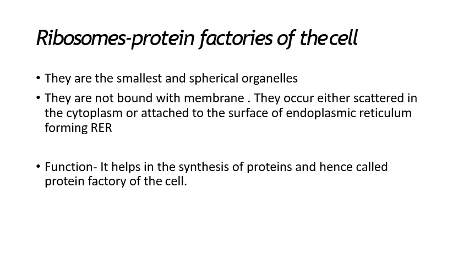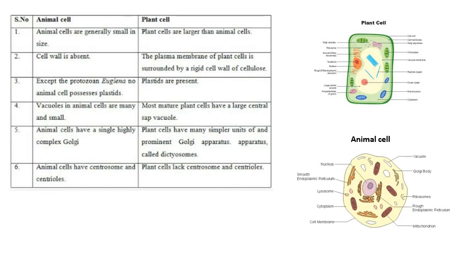Plastids are called the kitchen of the cell. Mitochondria are called the powerhouse of the cell. Ribosomes are called the protein factory of the cell. The nucleus is called the control center of the cell.